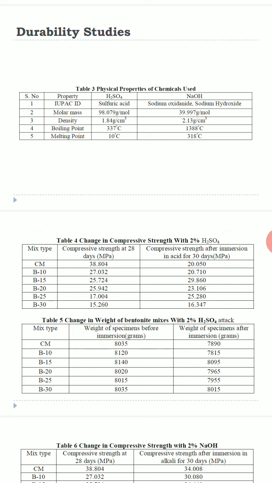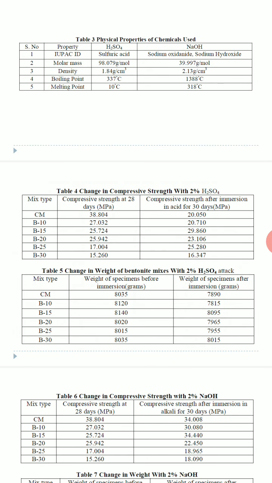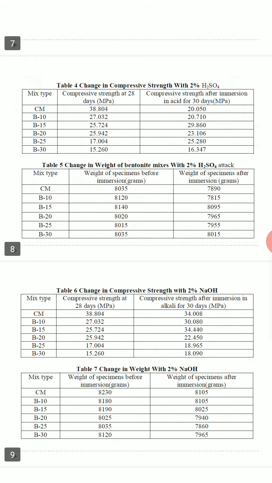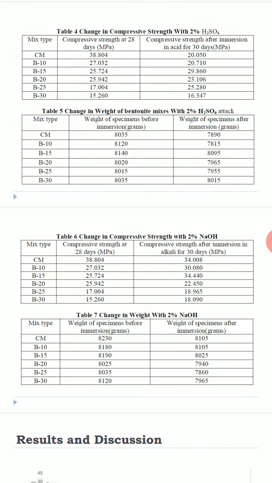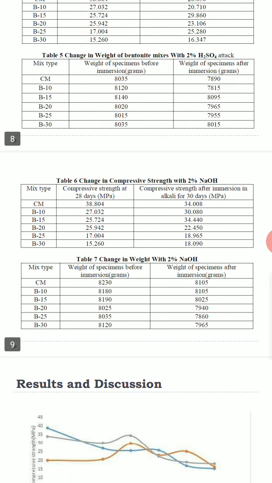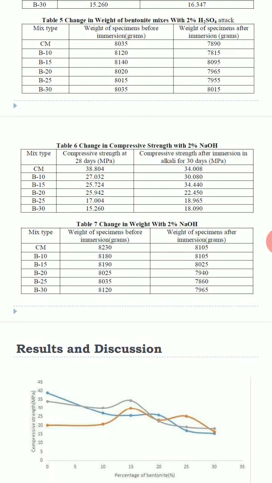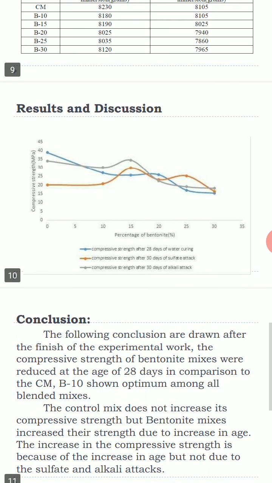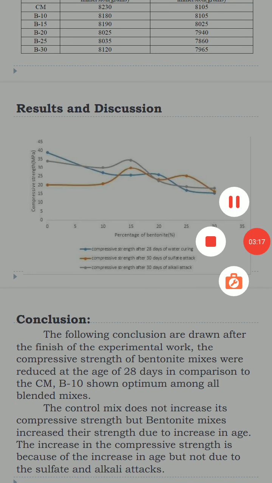The chemical is used at 2%. The compressive strength is found, and weight is found, for 2% H2SO4. Then compressive strength is found for 2% NaOH, and weight is also found for 2% NaOH. Some graphs are to be drawn.